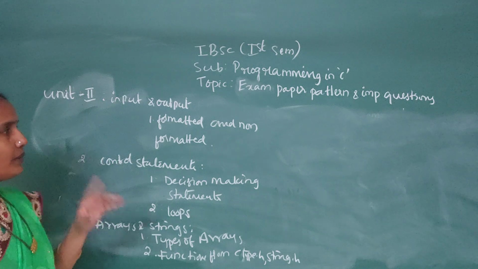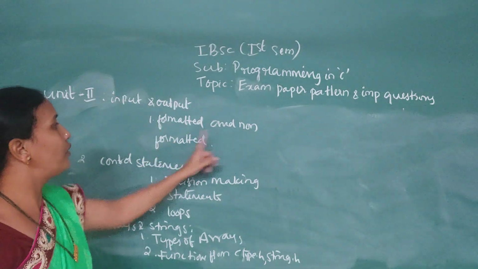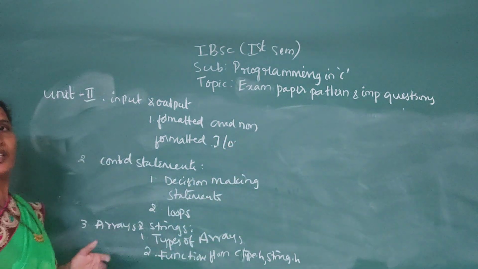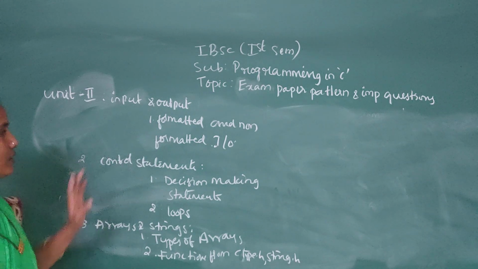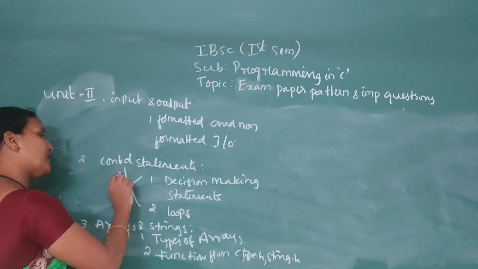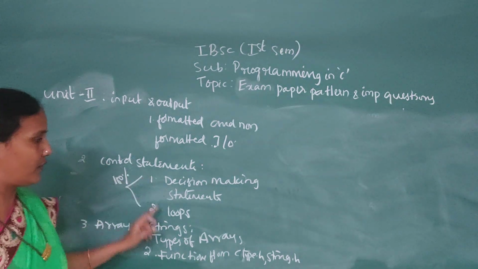From this you can expect a maximum of only one question: formatted and non-formatted input and output operations. Getch, putch, gets, puts are the functions you have here. Control statements: this is very important, and you can expect 100% questions from this.